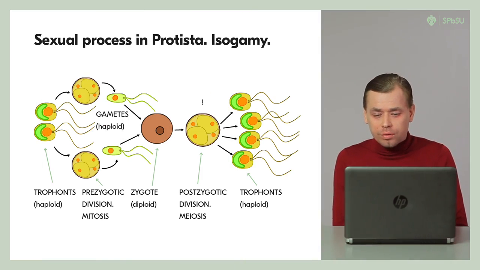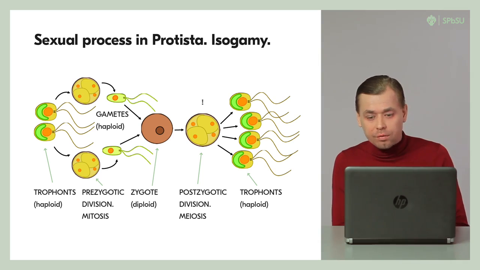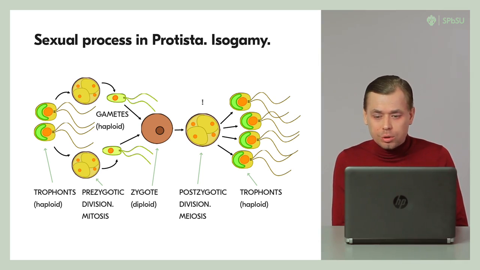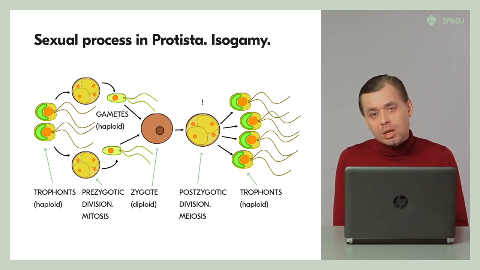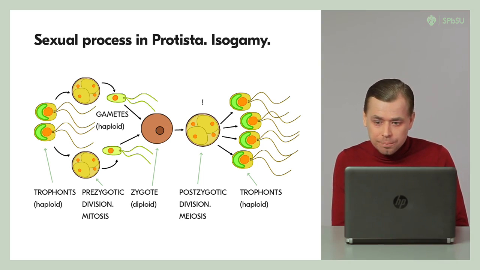Significantly more often, specialized cells are formed to perform the sexual process, the gametes. The simplest way of gamete formation, during which morphologically identical cells are formed, is called isogamy, and the fusion of such similar gametes is isogamous copulation. Gametes are formed by the pregamous or prezygotic division.